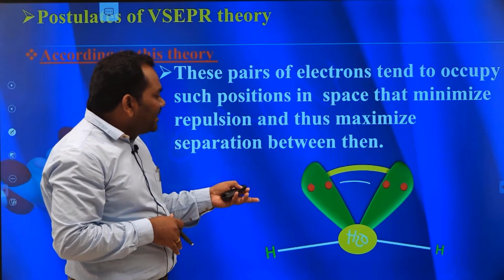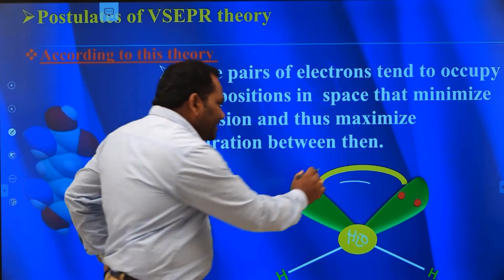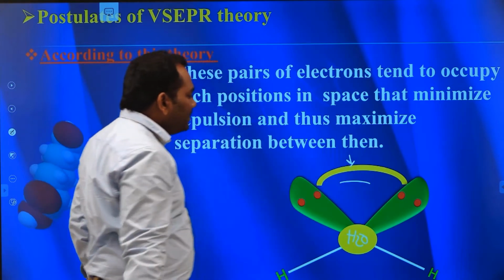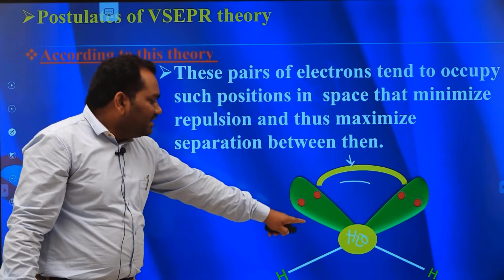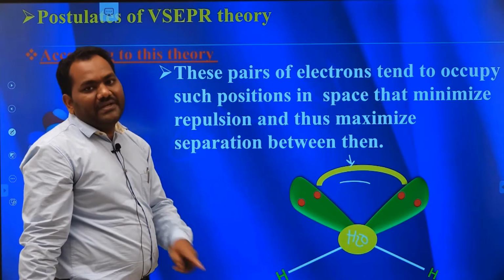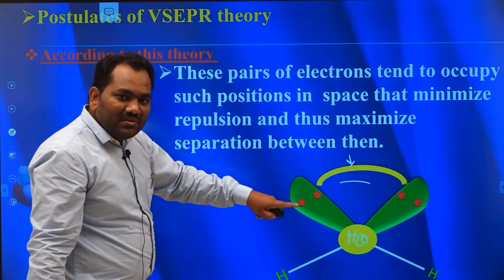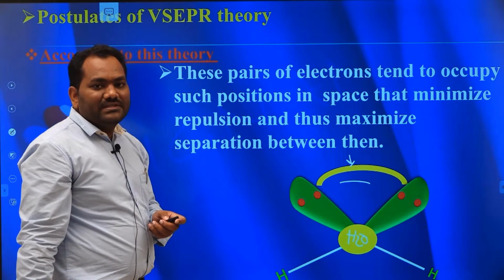After moving far away from each other, the repulsions are decreased. That is why the H2O molecule changes its shape from linear to bent, due to repulsions between lone pair and lone pair, and lone pair and bond pair. Clear?